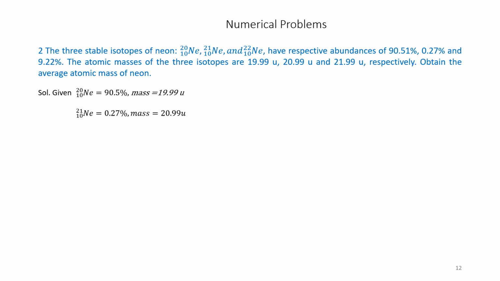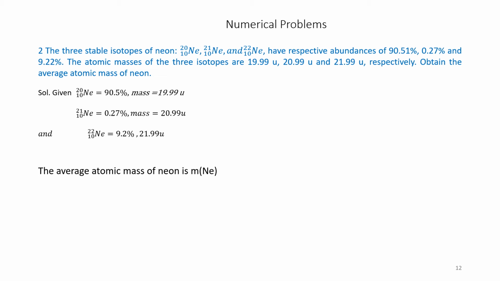Given: Ne 20 10 is equal to 90.51%, mass is given as 19.99. Ne 21 10 equals 0.27%, mass is equal to 20.99. And Ne 22 10 is equal to 9.22% and 21.99.